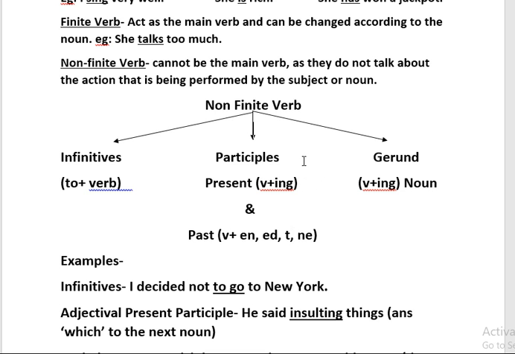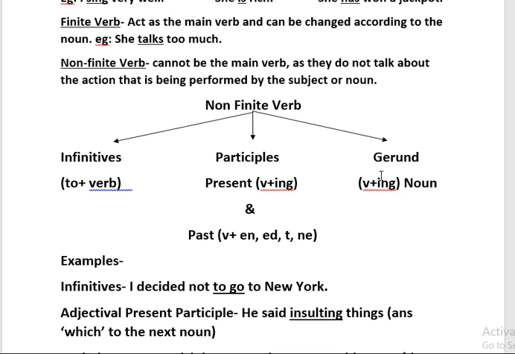So you have to only keep in mind present participle here means verb in ing form, and it describes, or you can say modifies or qualifies, the noun, and past participle ends in en, ed, t and ne. We are going to see an example of each in detail. After that, the third one is gerund. Gerund is also very easy, students. It is just verb plus ing form.